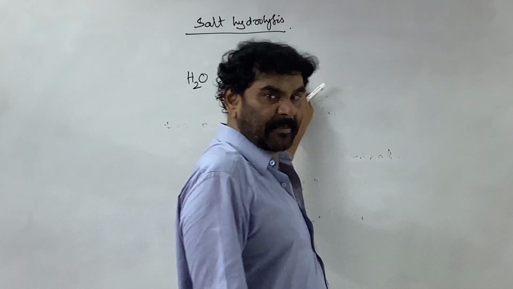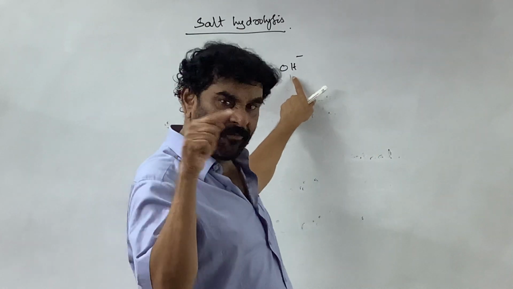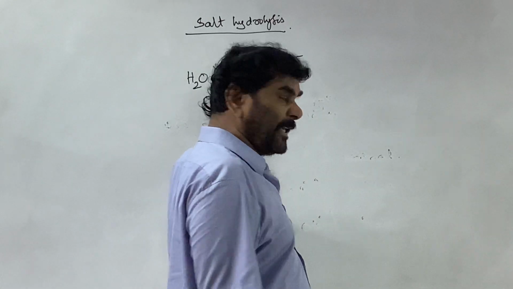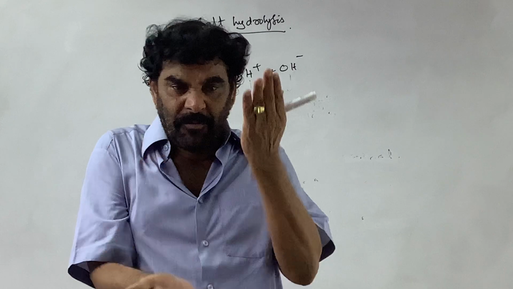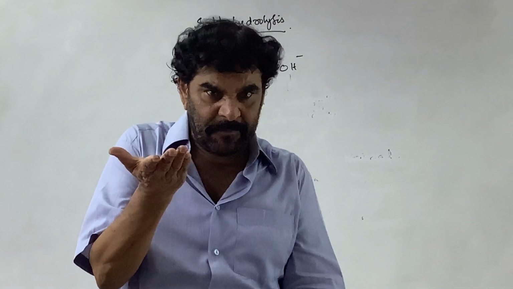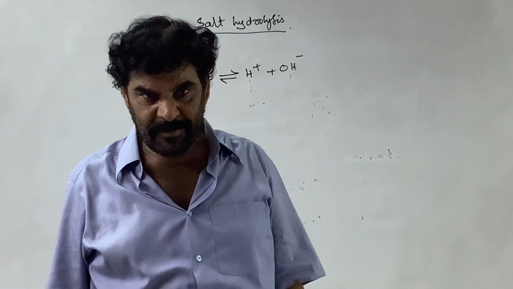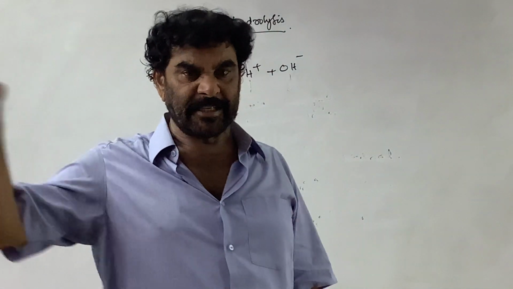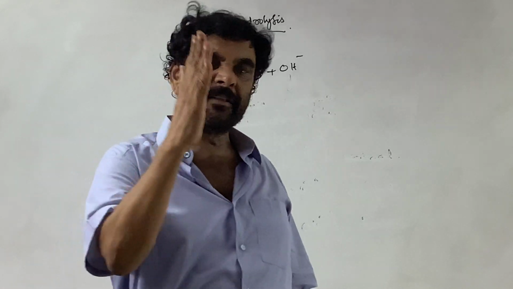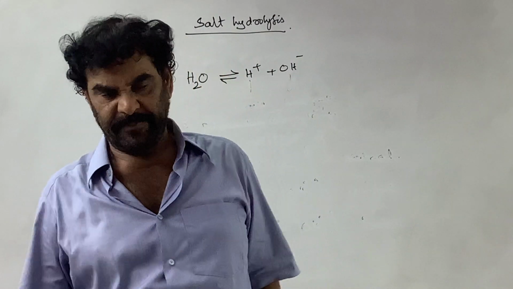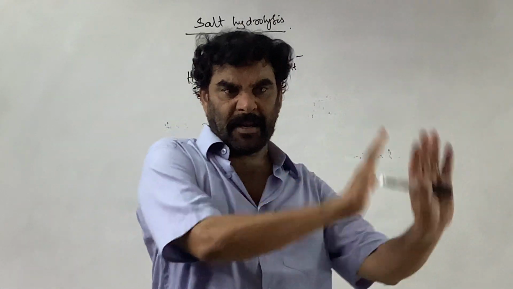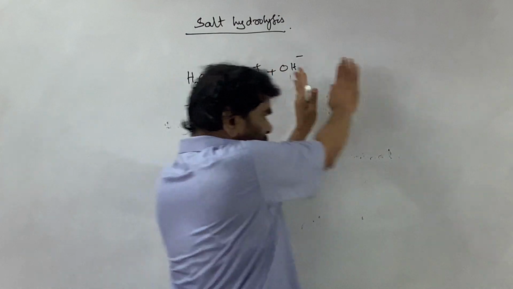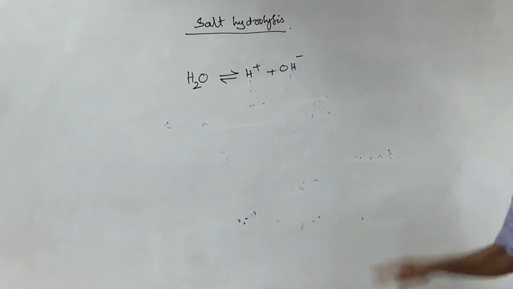And the substance which, on addition to water, disturbs the water equilibrium, makes the H plus and OH ion concentrations unequal and increases the OH ion concentration so that it is greater than the H plus ion concentration, is considered a base. So this is one part: your solvent water, acid and base.